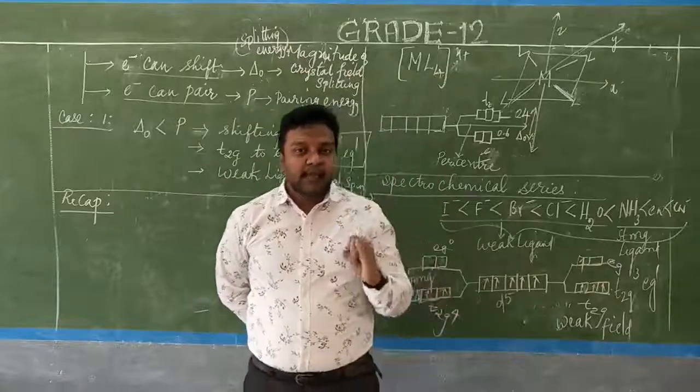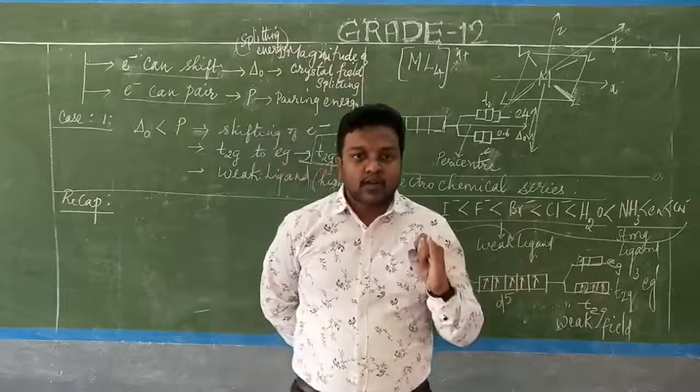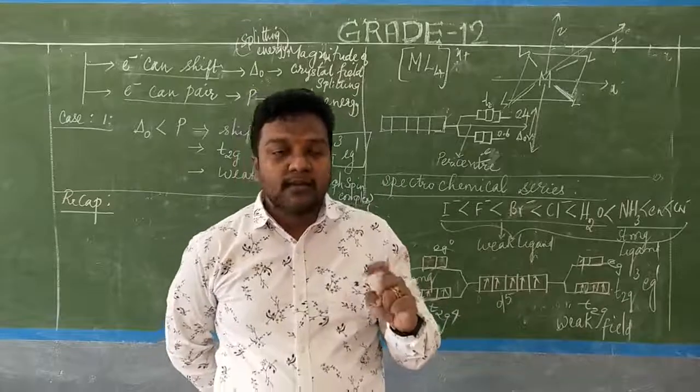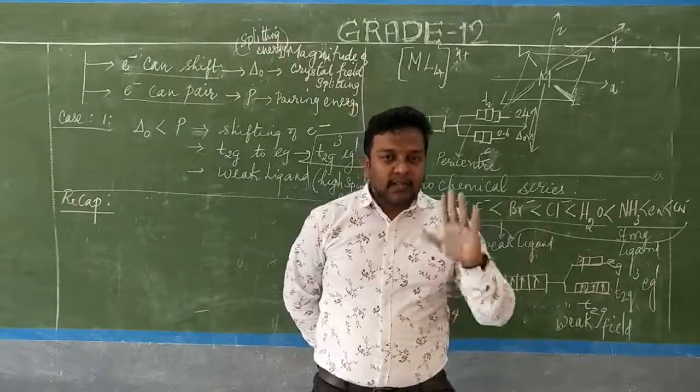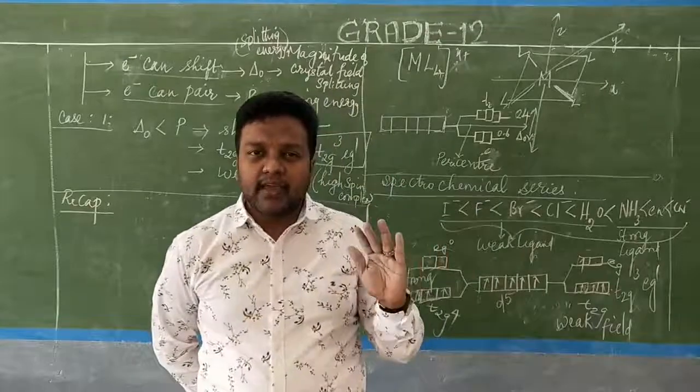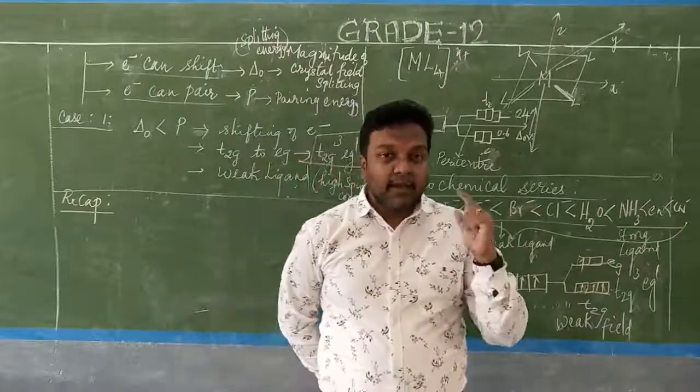The valence bond theory explains the formation of the coordinate covalent bond between the ligands and the central metal atom or ion. Only this has been explained in the valence bond theory.